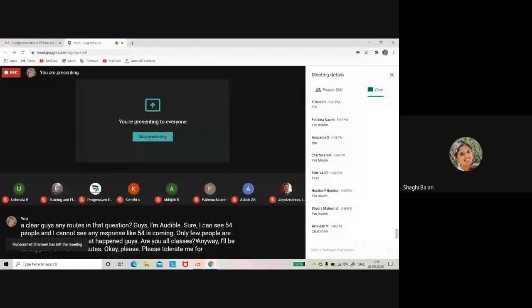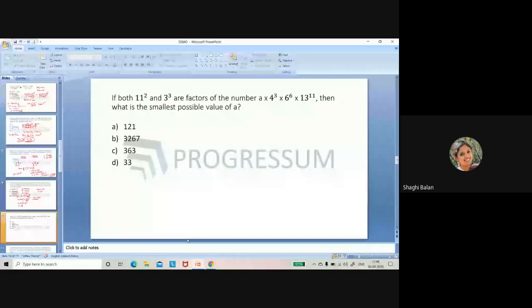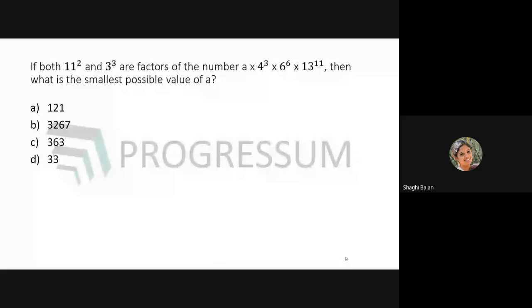Now, here comes your next question. If both 11 square and 3 cube are factors of the number a into 4 cube into 6 raised to 6 into 13 raised to 11, then what is the smallest possible value of a? This question is very simple. If a number is a factor of another number, it means the other number should be divisible by it. That is the condition.